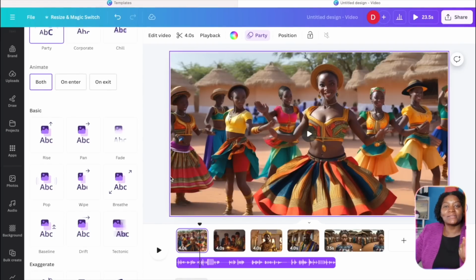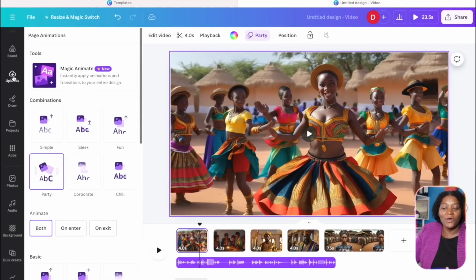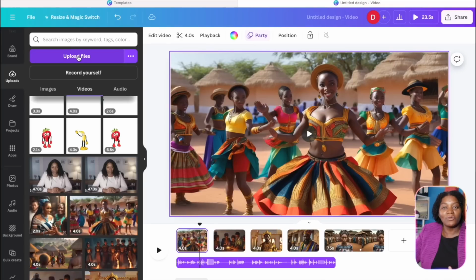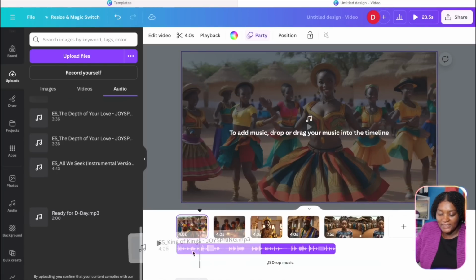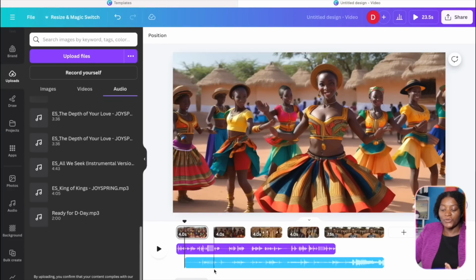When you download the sound effects and your music, you come here and click on upload. You upload all the music that you want, and then it's going to be here under audio. You are going to see the audios, the sounds here. When you are ready, you just drag it like this and put it under your video. You can now see that you have two different audios here.